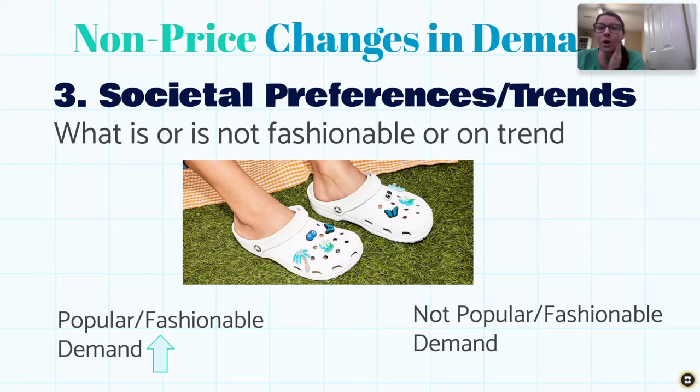Okay, not that long ago, we saw a bunch of social media influencers talking about baking your own bread during COVID, and all of a sudden you couldn't find flour anywhere because there was such a high demand they couldn't keep it in the stores. All right, and we've seen this happen with a whole bunch of trends throughout society. If something all of a sudden becomes unpopular or not fashionable anymore, or maybe a social media influencer or somebody has written an article saying that something is unhealthy for us or we shouldn't do it, then we are going to see the demand for that product go down, whether they change the price or not.